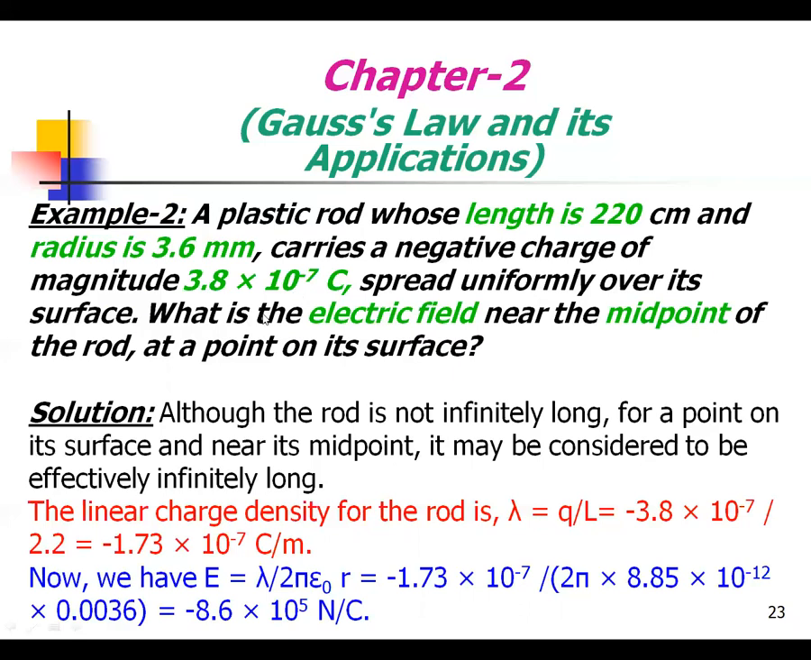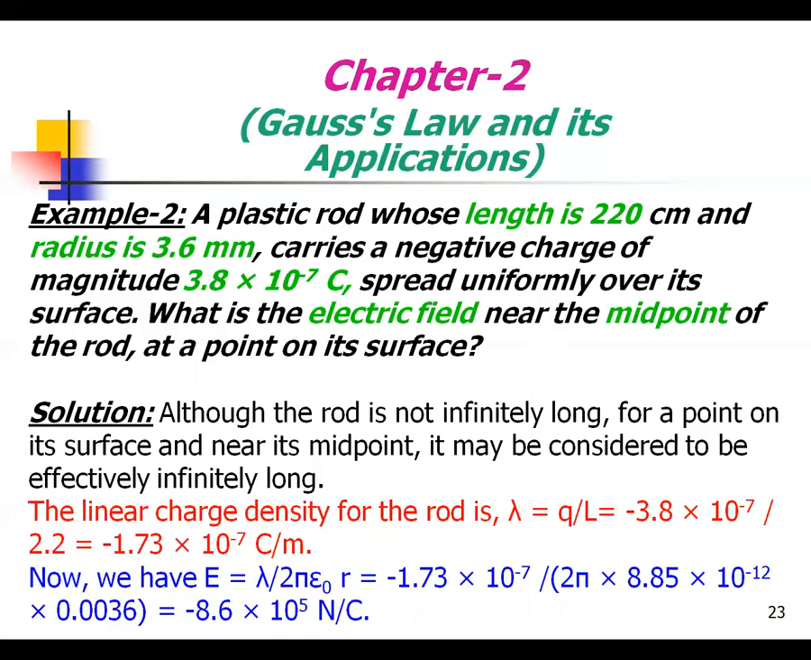So listen, what is the electric field near the midpoint of the rod at a point on its surface? Length is 220 centimeter, radius is given, and it is negatively charged. Now we can see the solution. Although the rod is not infinitely long, for a point on its surface and near its midpoint, it may be considered effectively infinitely long.